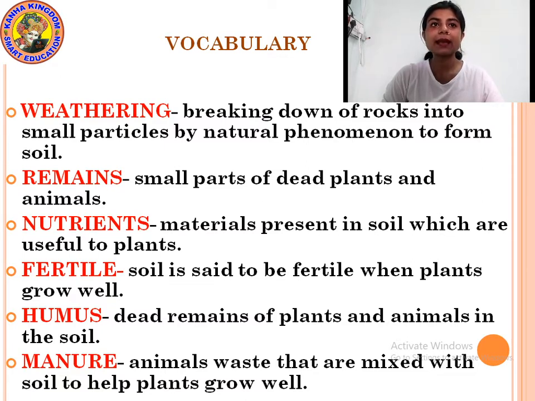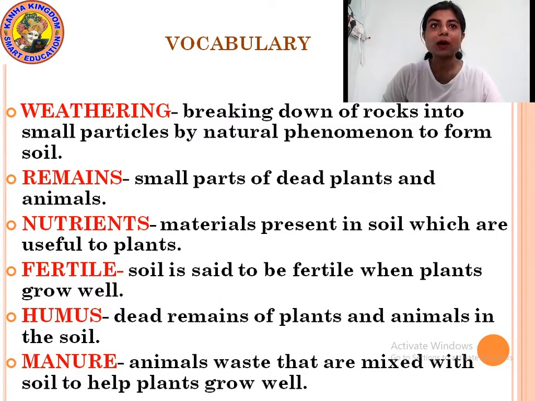Then our next word is nutrients. N-U-T-R-I-E-N-T-S. Nutrients. Materials present in soil which are useful to plants. Some essential materials that are present in the soil that is useful to plants, that is nutrients.